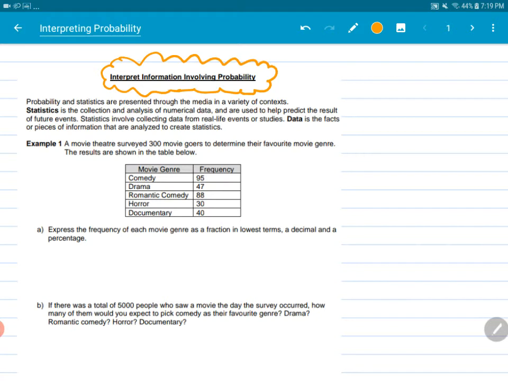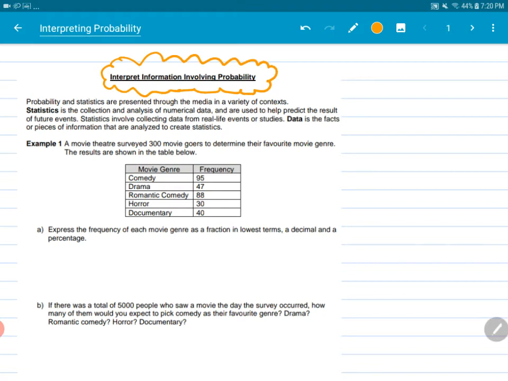So with all the calculations that you've done, now we're going to talk about if you're given some data, some information, how do we interpret that? How can we take that probability that we've been working on in fractions, use it as a decimal, as a percent, and then use it to help us predict other information.